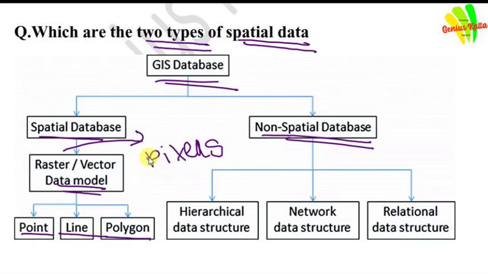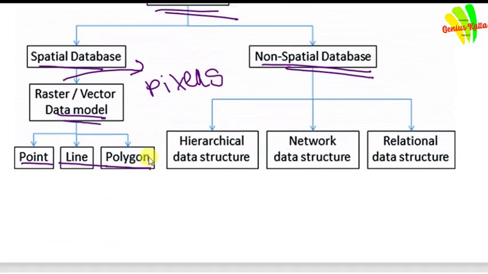After that, there is the non-spatial database. In that, there are three classifications: hierarchical data structure, network data structure and relational data structure.